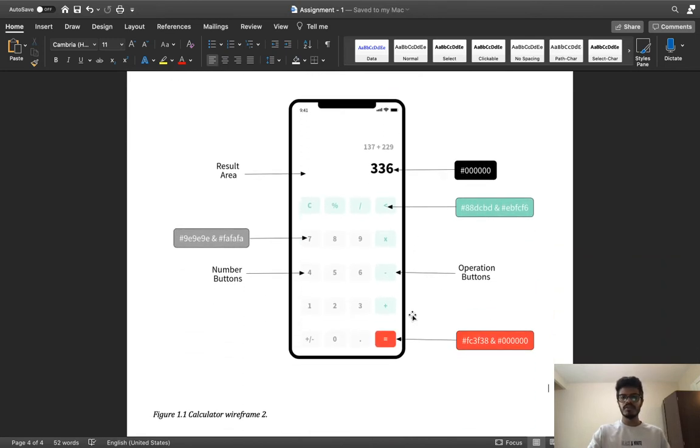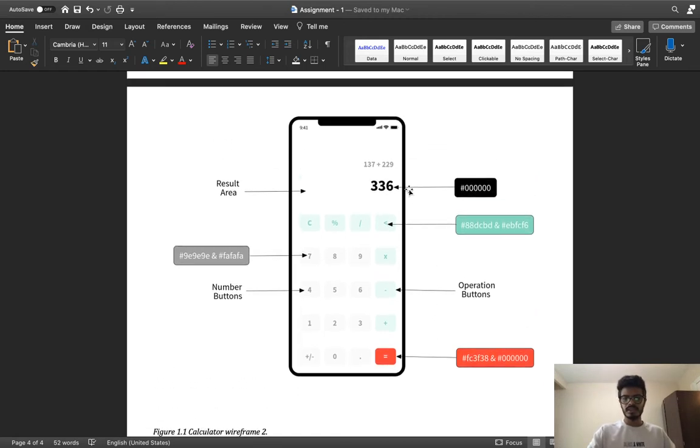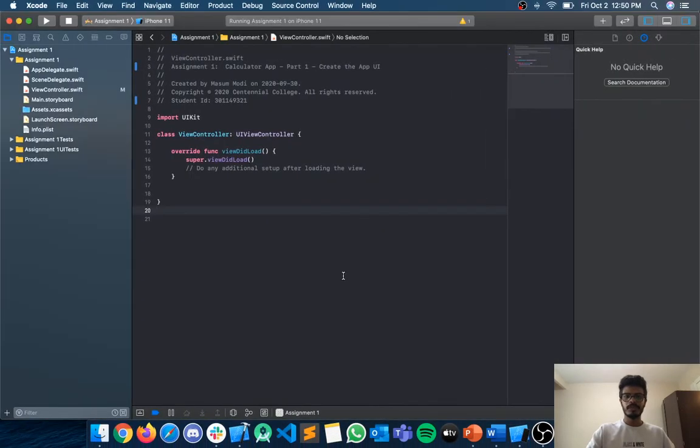In this, everything is almost the same. I just removed the title, made buttons more clear with the background, increased the spacing between the buttons, and aligned the result area on the right hand side. This sounds appealing to me, so I have decided to go with this wireframe because it feels like you are pressing the buttons and not just the label text. So I'll now move to the Xcode project, and this is my ViewController.swift.